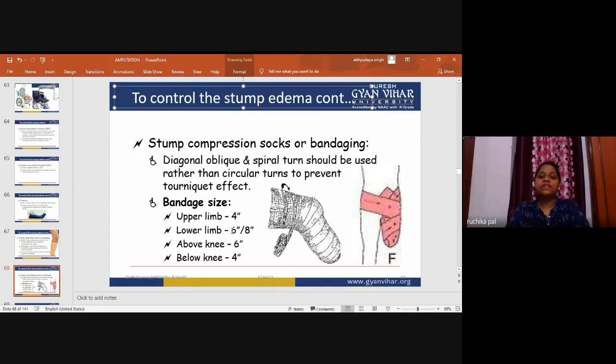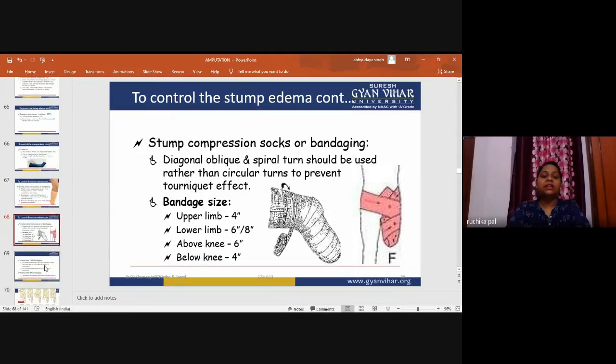In lower limb, 6 to 8 inches, because the area is always bigger compared to the upper limb. Above knee, 6 inches, as the thigh area is there. Below knee, 4 inches. Because if the bandage is wider than needed, it will not stick to the particular part, or the pressure will not be applied to that part. So we have to maintain the width of the bandaging also.